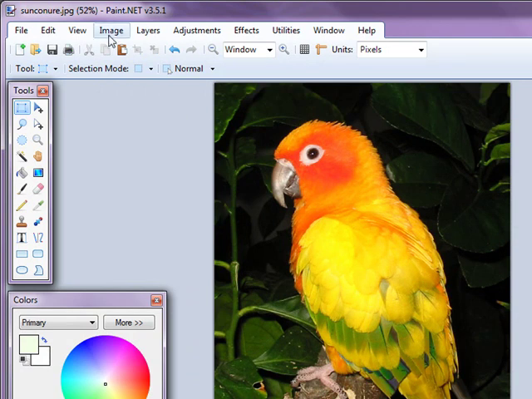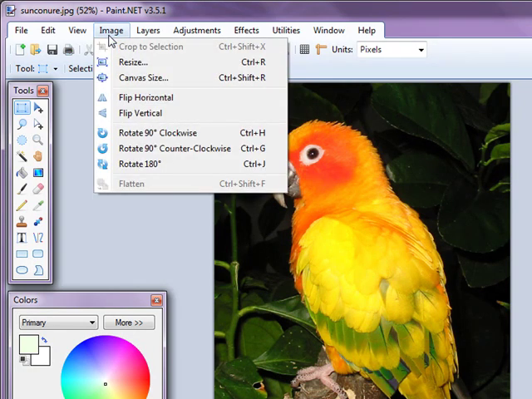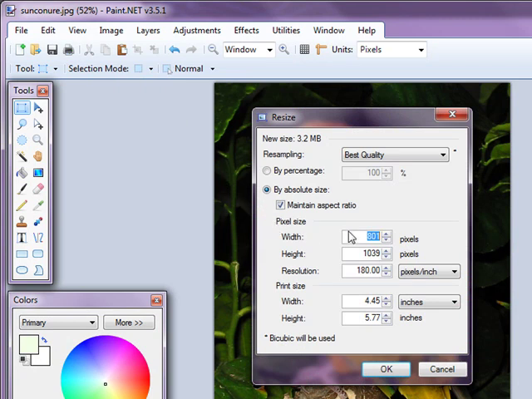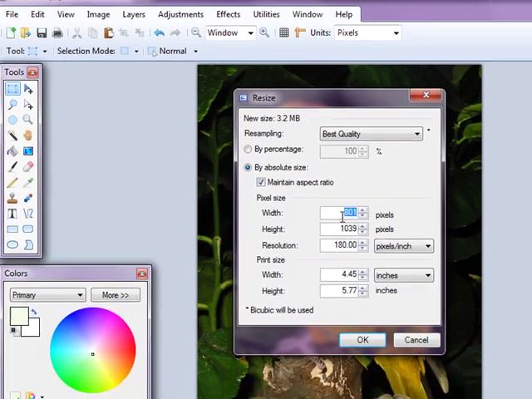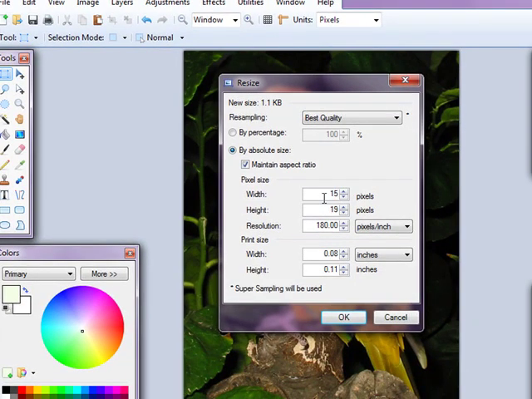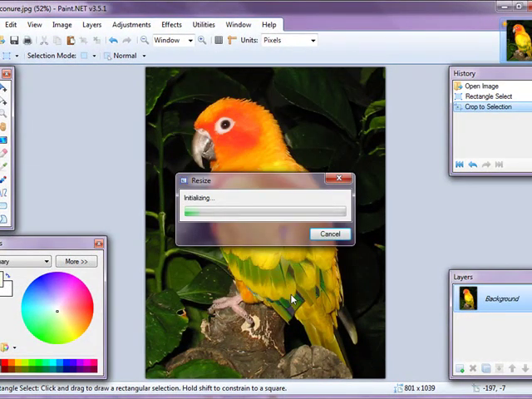Alright, it has been cropped. Now, to resize this photo to a more appropriate avatar size, we will go to Image, Resize, and change the width by typing with your keys 150. It's 150 pixels, which is an appropriate size for an avatar, and hit OK.